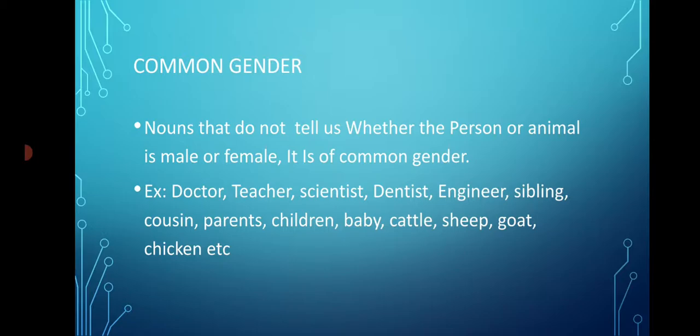No, because when you say doctor, it might be a male doctor or a female doctor. It is not at all evident. So doctor is a common gender.